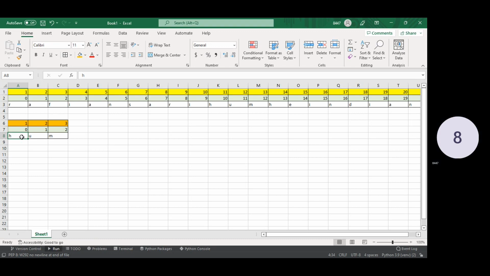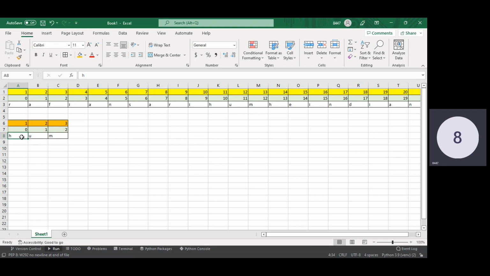We'll check whether the first character of this substring is matching. When this character matches this character, then I will put another condition.